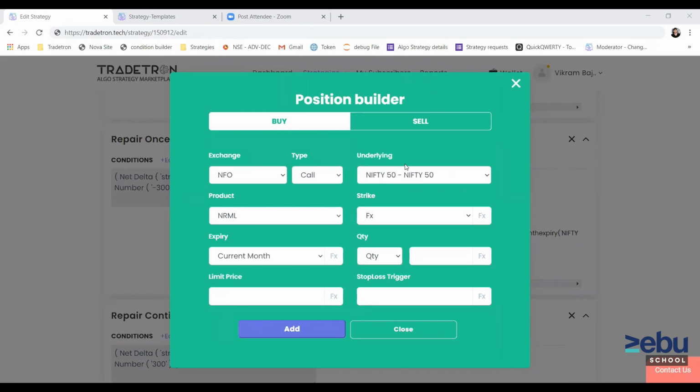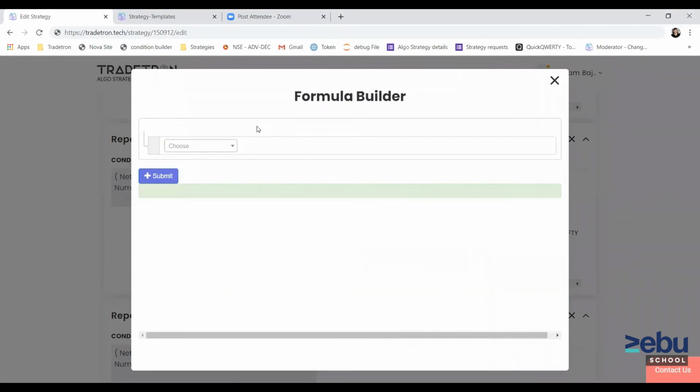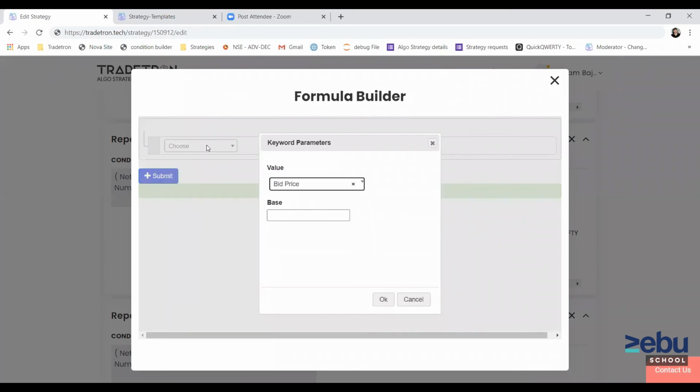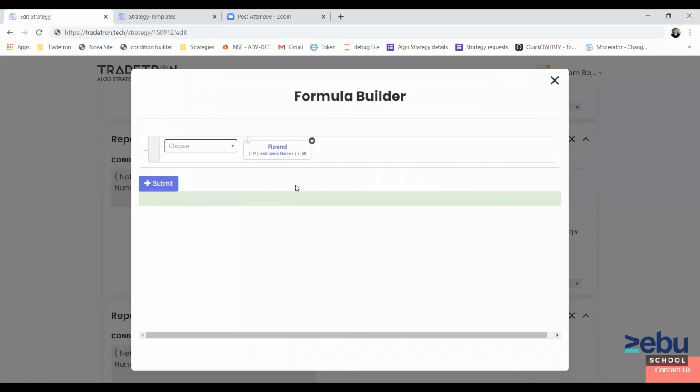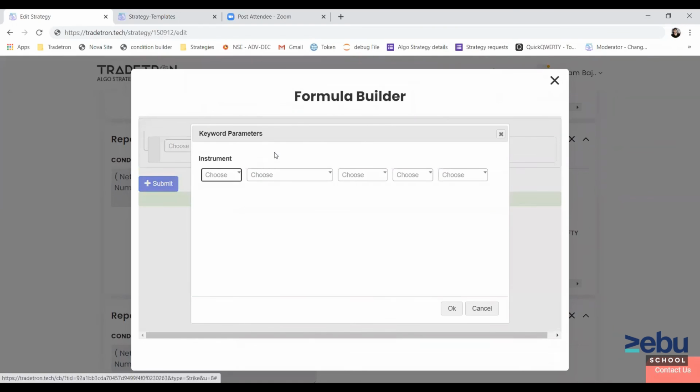Okay, a few more questions. How to set ATM plus 2 strike based on spot? ATM plus 2 is taking future plus 2. Okay, so in that case, you can use a round keyword. So your FX will be round, round to the nearest base. So LTP of, will take LTP of Nifty, Nifty spot, and will round it to nearest 50 multiple because the step size in Nifty is 50, right?